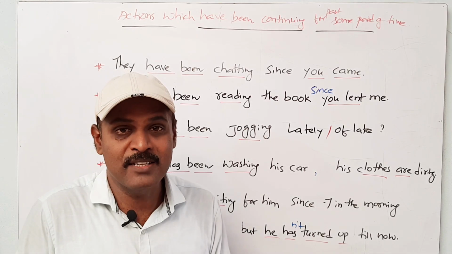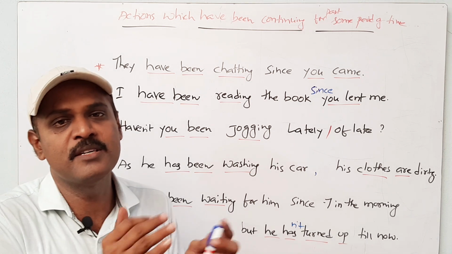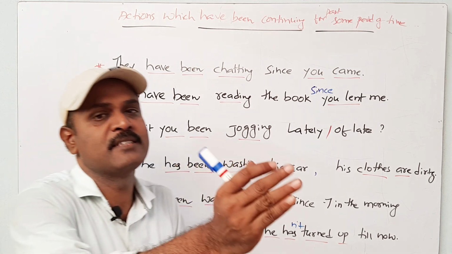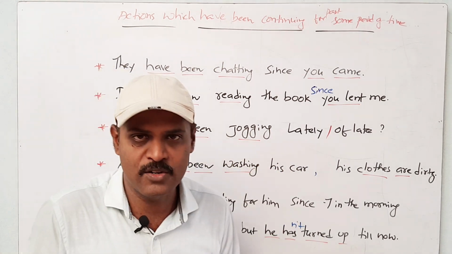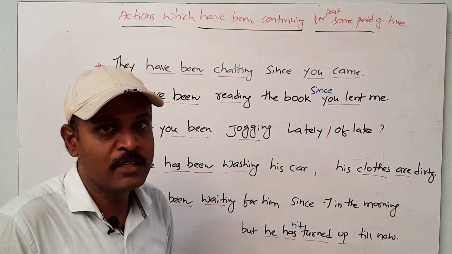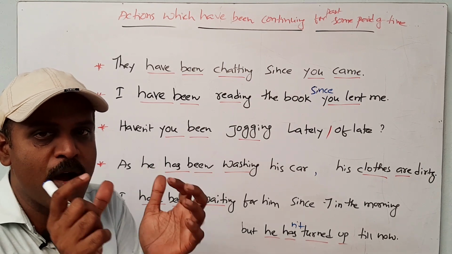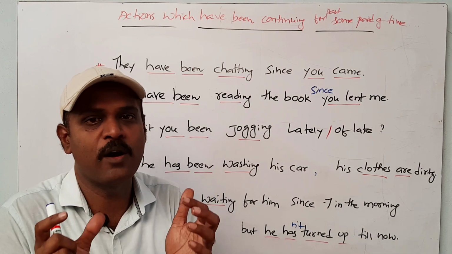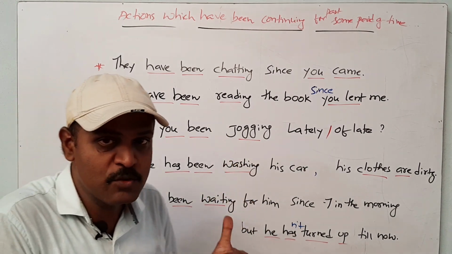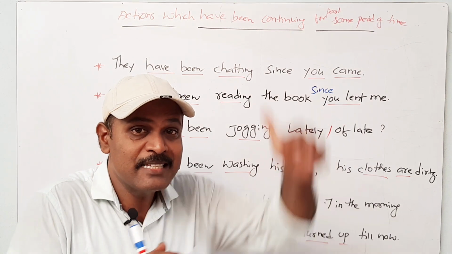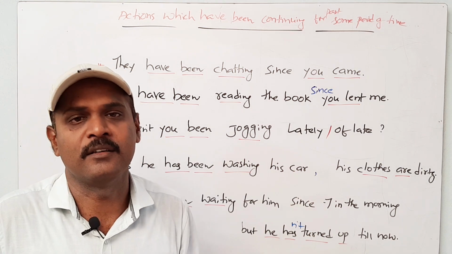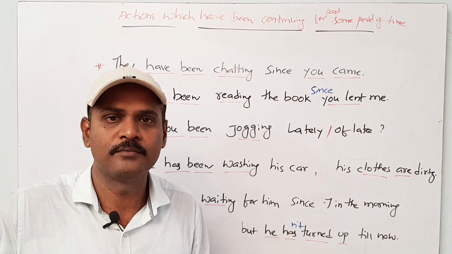Friends, now I am going to look at some kind of advanced expressions by using present perfect continuous tense. In this case, I would like to add some kind of other tenses with present perfect continuous tense. Okay? They have been chatting since you came. Since you came, that means it is a point of action, a specific point. Since you came, they have been chatting right now. That means the chatting is going on. They started chatting at the point of you came. It is continuing now. Okay.